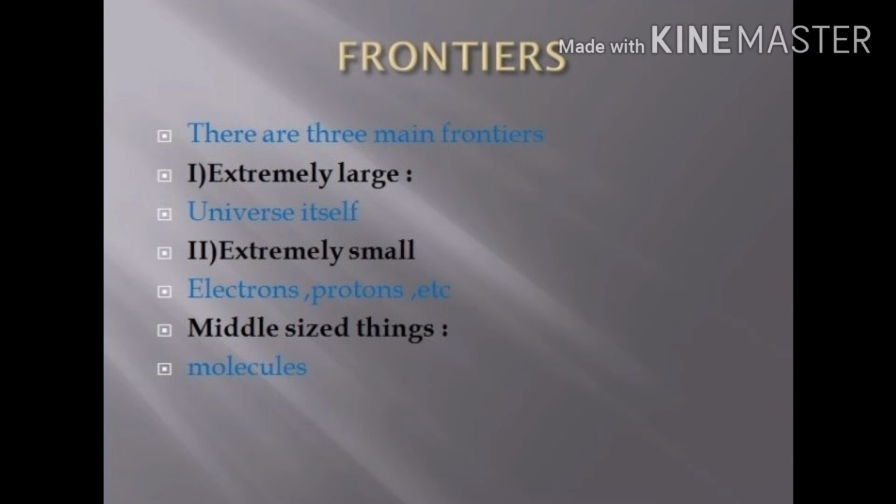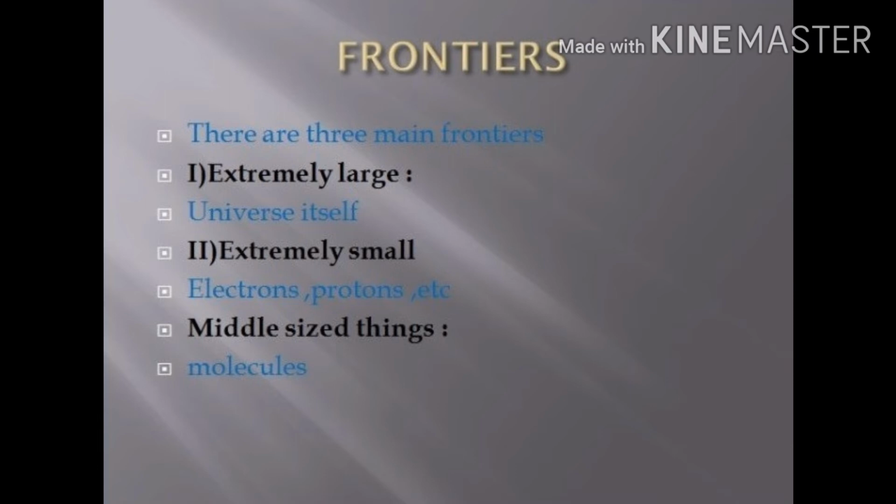And then we have extremely small particles. As we have studied in chemistry, we can't see the atom, and we can't measure its exact size, but we have measured it approximately. There are electrons, protons, and neutrons, with electrons revolving around the atom and protons inside it. So how can we measure that? Then we have middle-sized things, in which we have molecules from one level to another level. Somehow we can measure them.